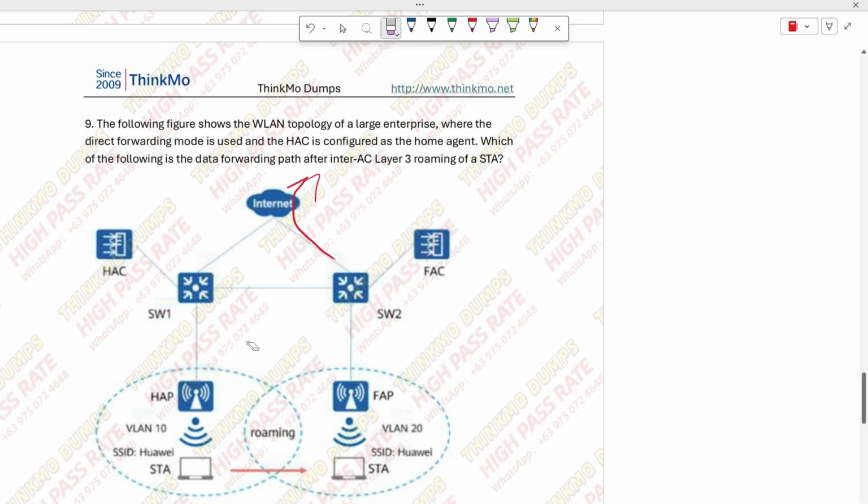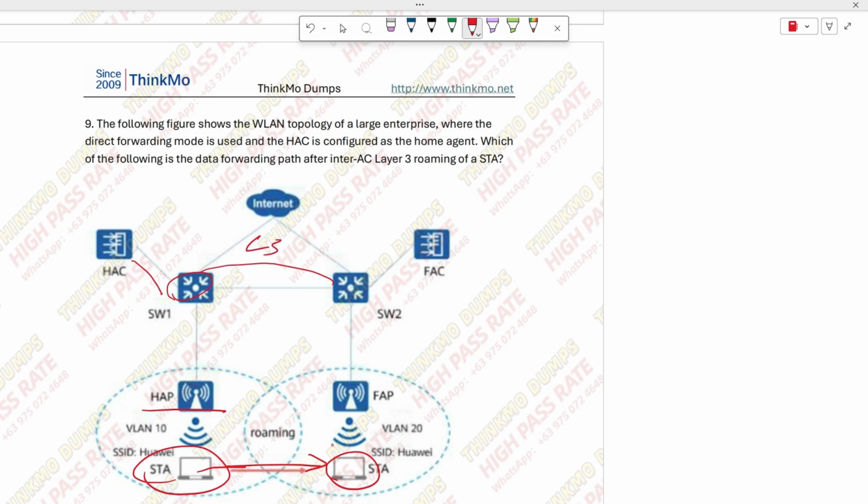right? Now, this diagram is about roaming, showing configurations like home agent and so on. Then he asks us about this device. Look, both of these are STA. He means to refer to this device here. If he now leaves the coverage area of the AP on the left and arrives at the area on the right, does he need to connect to this signal now? Right, so basically he has crossed over here. But where does this signal come from? Look here. This is the core switch at layer 3, right? He has crossed over 3 layers.